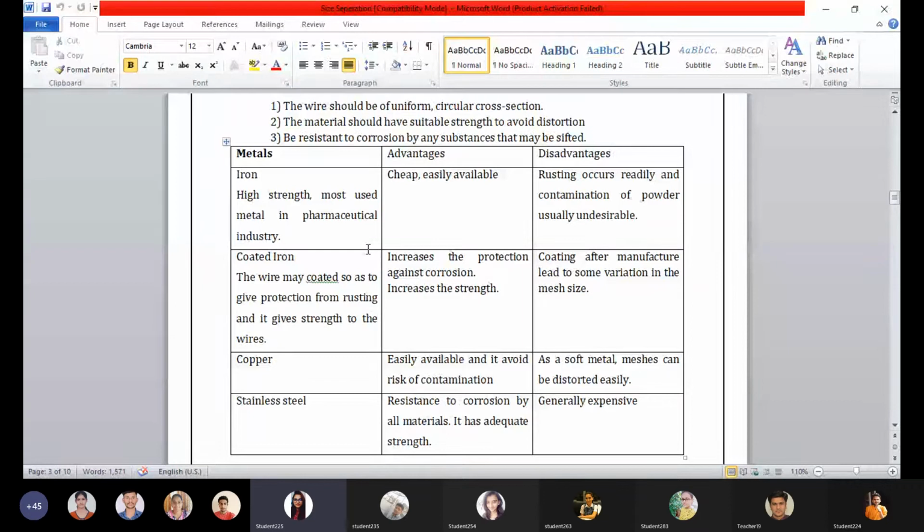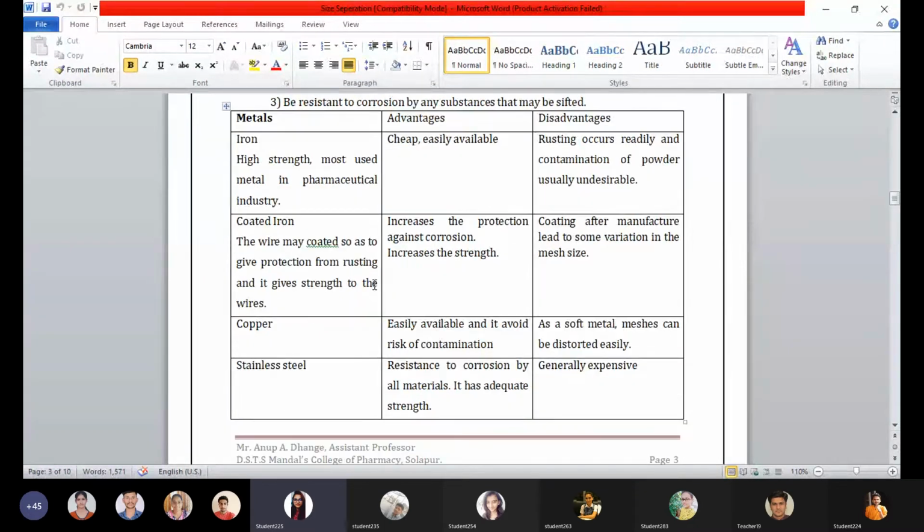Okay, because of that the iron is, even though it is present in ample form and is cost effective, used only under various specific conditions. Now coated iron, this is one kind of precaution made to prevent the rusting, but it too has a disadvantage. We will see it.